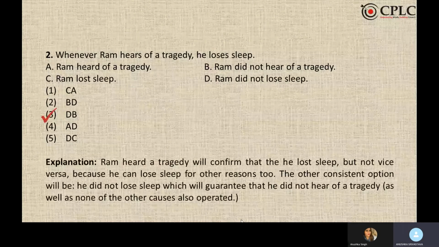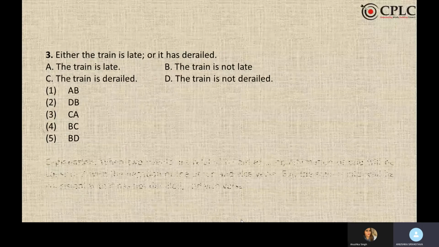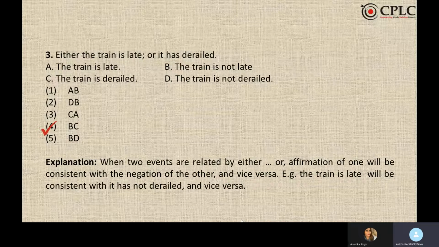Either the train is late or it is derailed. The answer to this is option B, C. The affirmation of one will be consistent with the negation of the other and vice versa. So if the train is late, it is not derailed, and if the train is not late, it is derailed. So B, C.